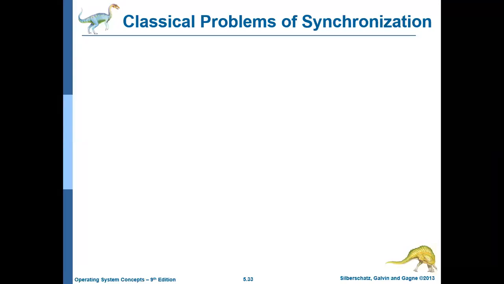Why are we discussing the classical problems of synchronization? The need of this topic is that whenever a new solution to the critical section problem is introduced, the correctness of the solution will be understood by applying it to these problems.